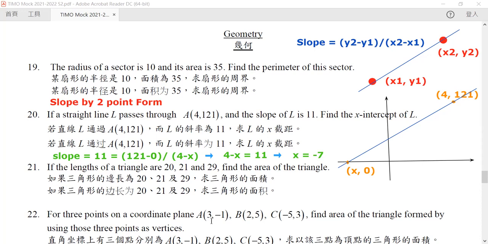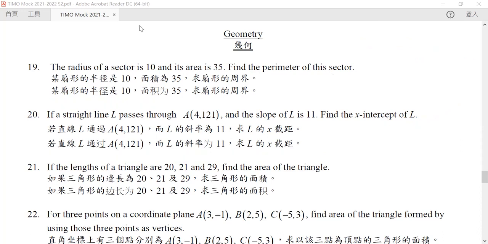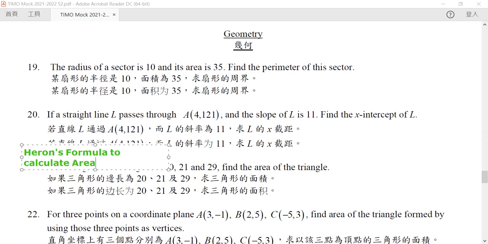So let us continue to our question 21. Now, question 21: here we will state a very, very useful formula, Heron's formula, to calculate the area of a triangle using only the 3 sides.